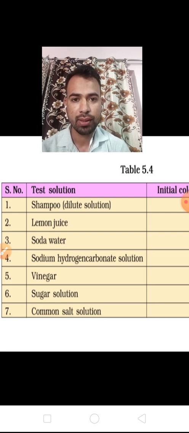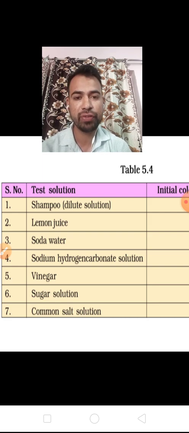We'll apply approximately 5 drops to these solutions. If they turn dark pink, that is acid. If they turn green, that means they are basic. Clear?